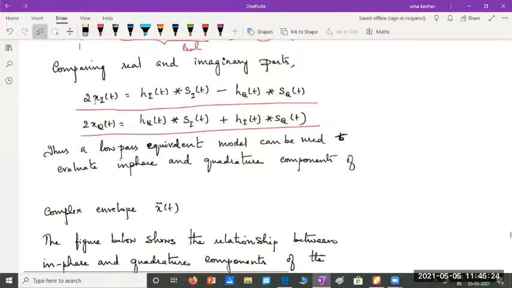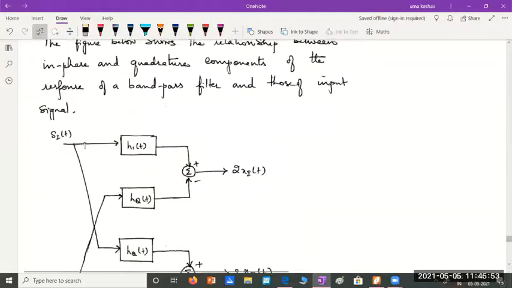We have just implemented these equations. 2xi would be, hi and hq we have used as the filters. So si passing through hi, and SQ passing through HQ and getting subtracted. So you can see here, SI passing through HI and SQ passing through HQ. SQ, HQ should get subtracted from SI convolved with HI.